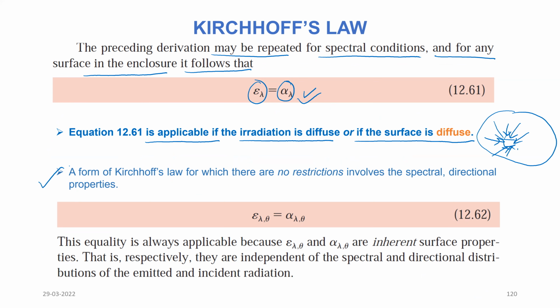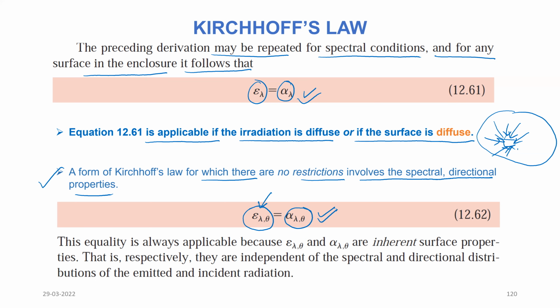A form of the Kirchoff's law for which there are no restrictions is basically that which involves the spectral directional properties. That means epsilon lambda theta is equal to alpha lambda theta. So what is epsilon lambda theta? Epsilon lambda theta is spectral directional emissivity. Alpha lambda theta is spectral directional absorptivity.